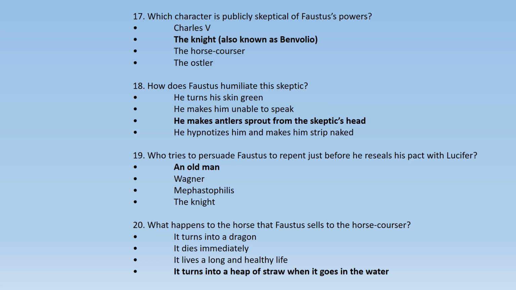What happens to the horse that Faustus sells to the horse courser? It turns into a dragon. It dies immediately. It lives a long and healthy life. It turns into a heap of straw when it goes in the water. If you remember, the horse turns into a heap of straw when the horse courser takes it into the water.